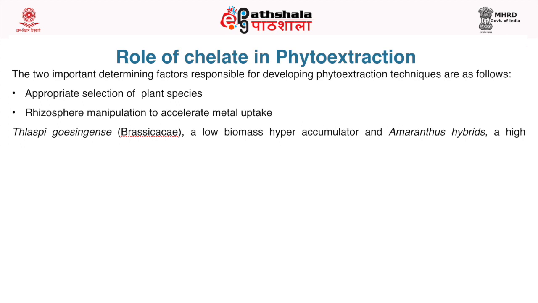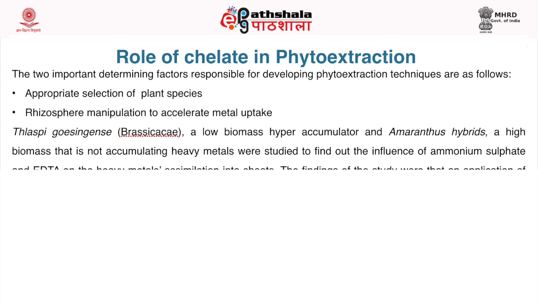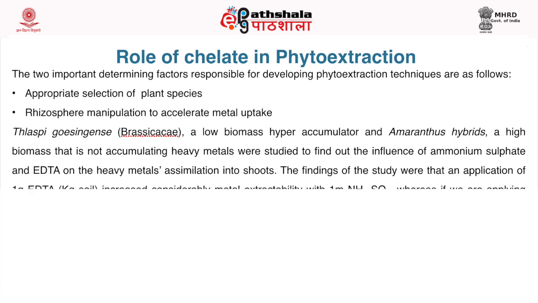Thlaspi, a plant of the Brassicaceae family, a low biomass hyperaccumulator, and Amaranthus hybridus, a high biomass plant that does not accumulate heavy metals, were studied to find out the influence of ammonium sulfate and EDTA on heavy metal assimilation into shoots.